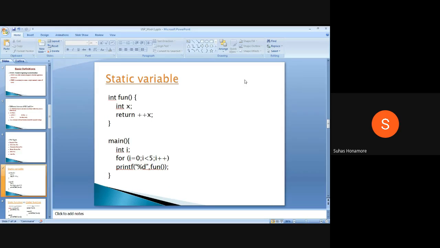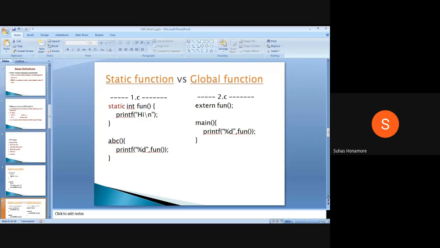Now we'll go for static function. So what is a static function? Heard? Yes or no? Static function, like whatever variable was there, like that function.